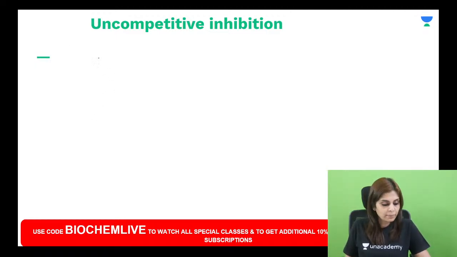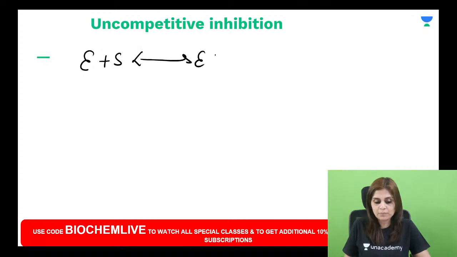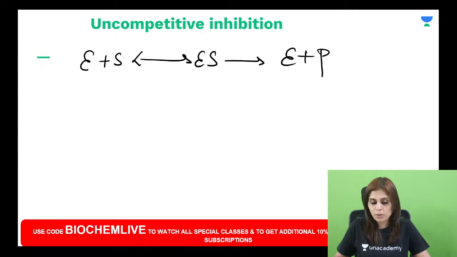What happens normally? Usually the enzyme reacts with substrate to form the enzyme substrate complex, and this complex breaks to form enzyme and product. Now, an uncompetitive inhibitor does not react with the free enzyme.